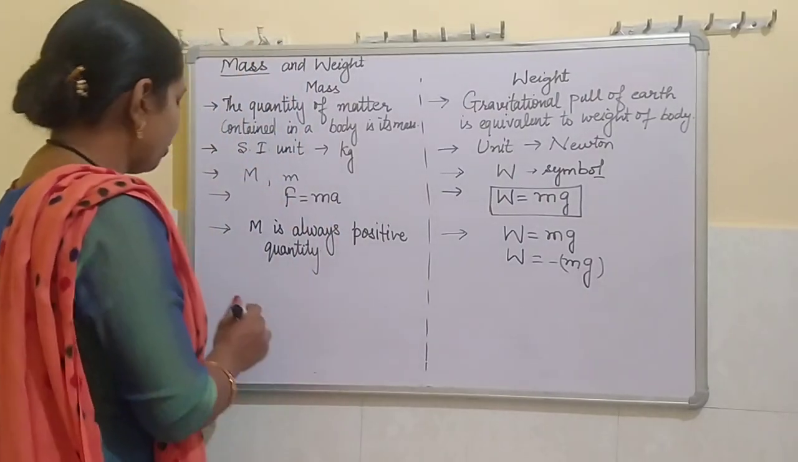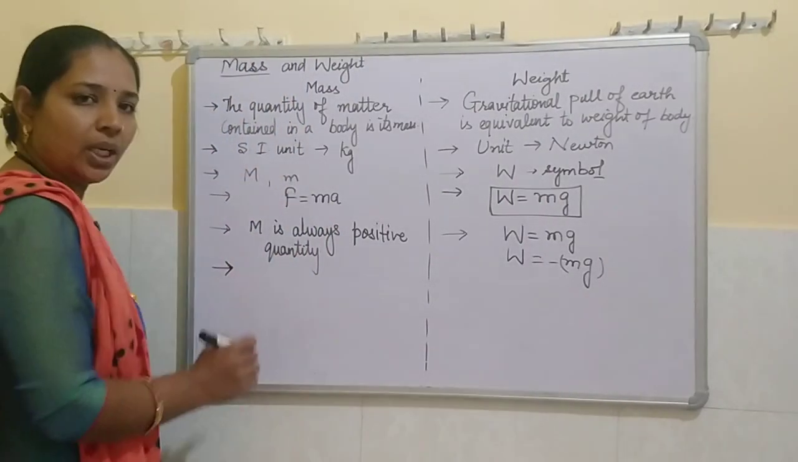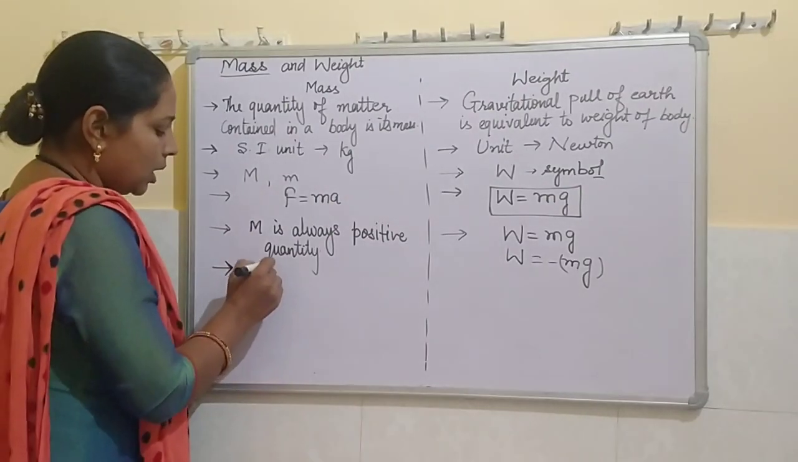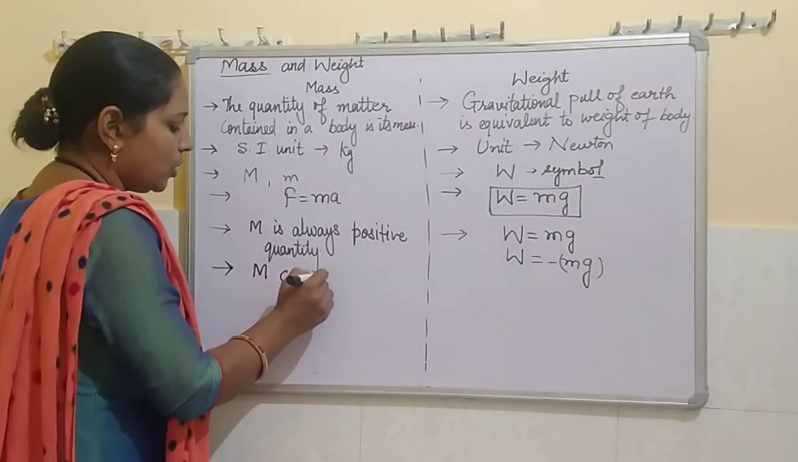The next important difference about mass and weight is that mass can never be zero.